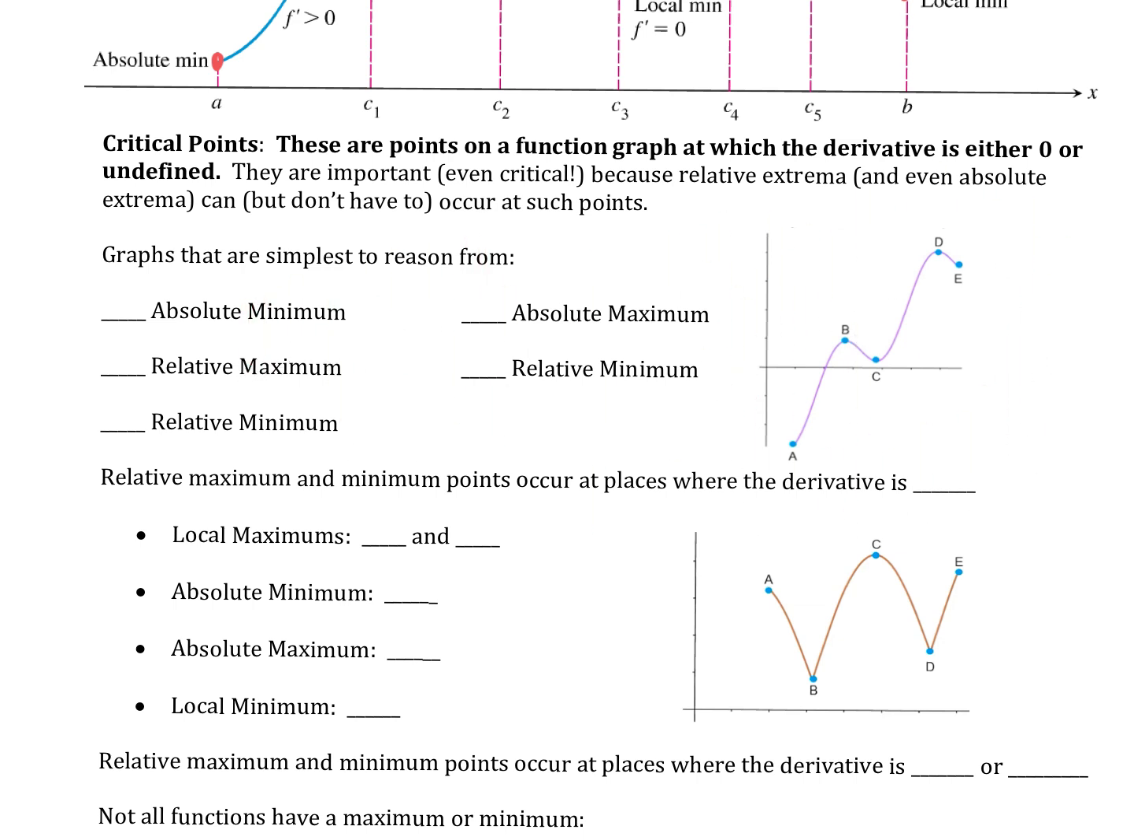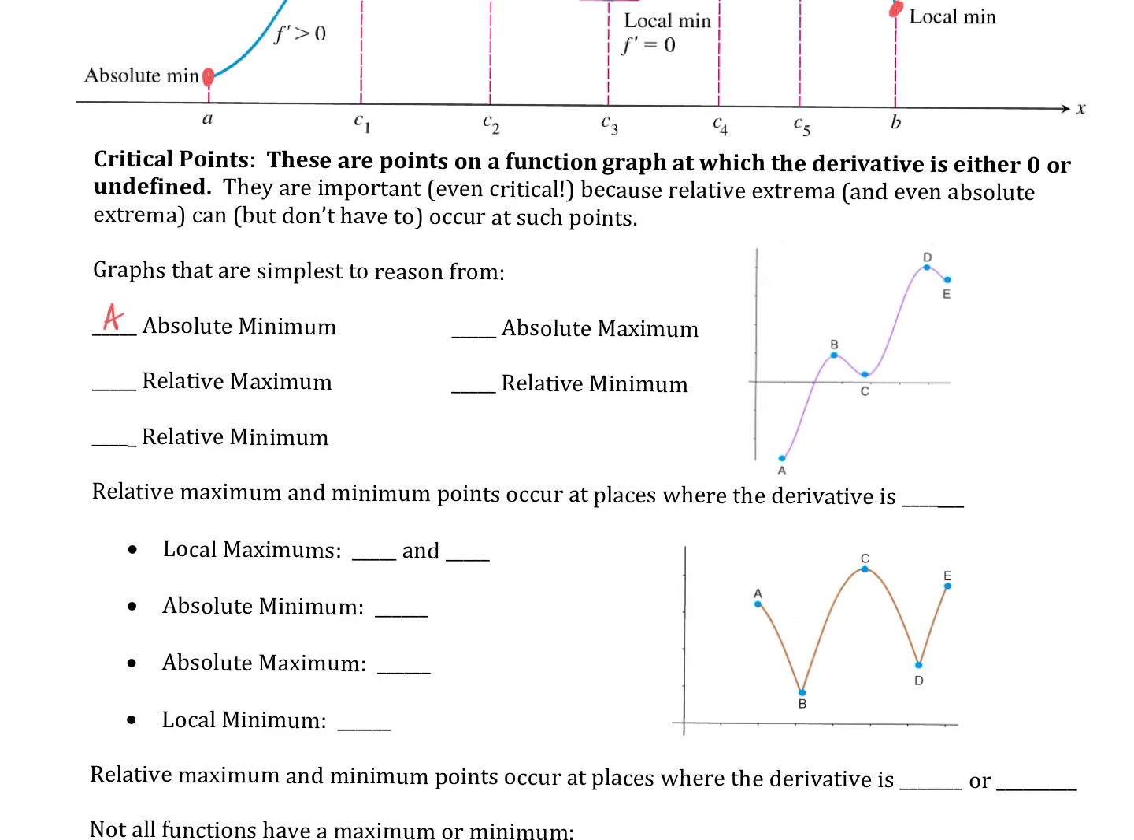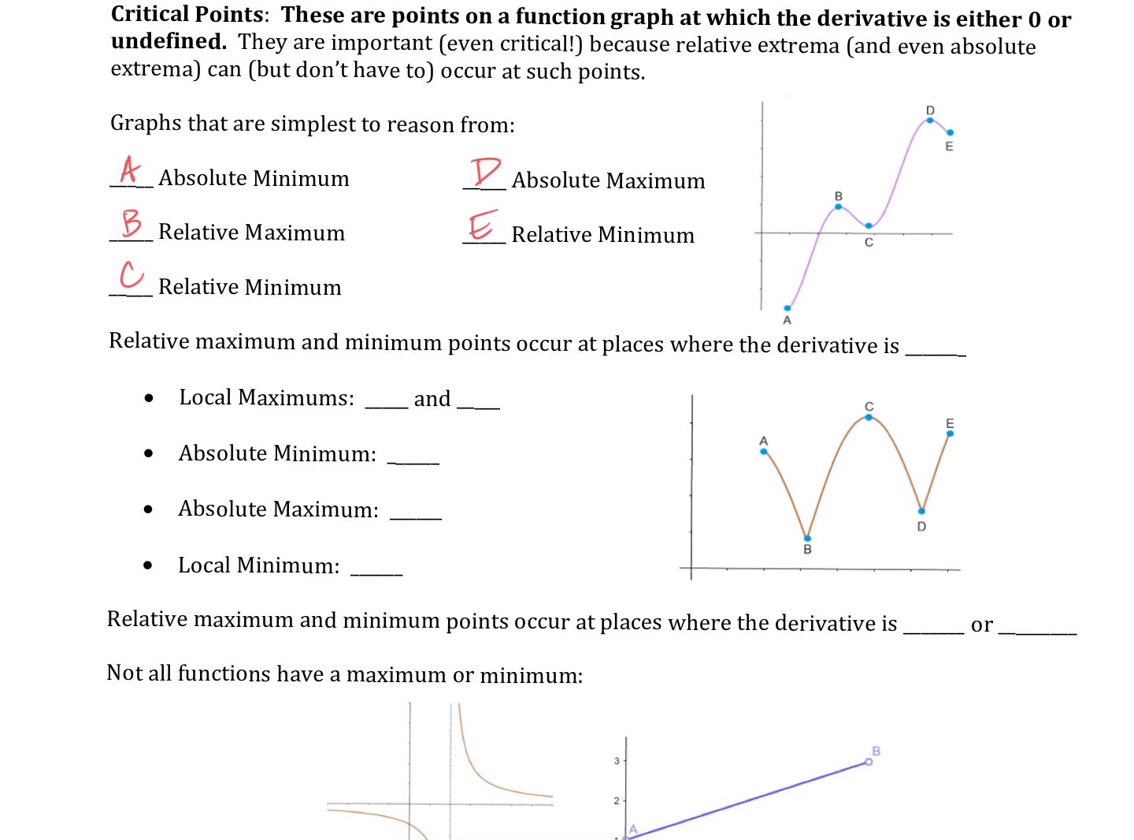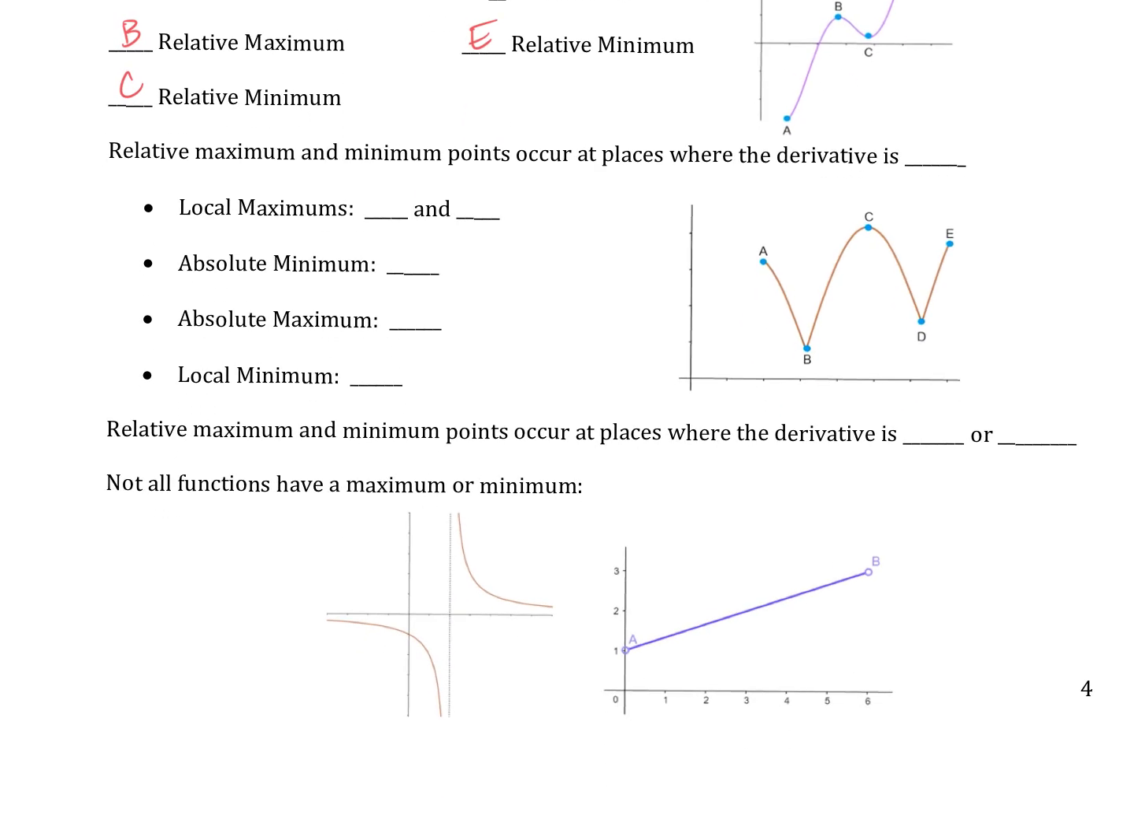Where would my absolute min be on this graph? A. What about my relative max? B. Did I just go in order? Relative min? What's D? D is an absolute max? E? Yeah, because we go lower over other points. I dig it. I could have jumbled that up a little. Sorry. Okay, relative max and min points occur at places where the derivative is 0 or undefined.